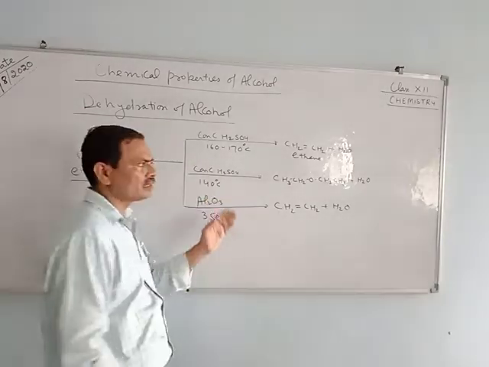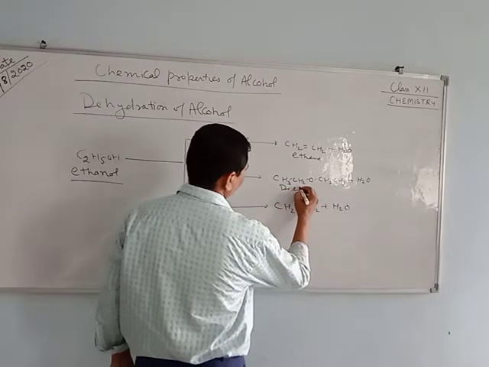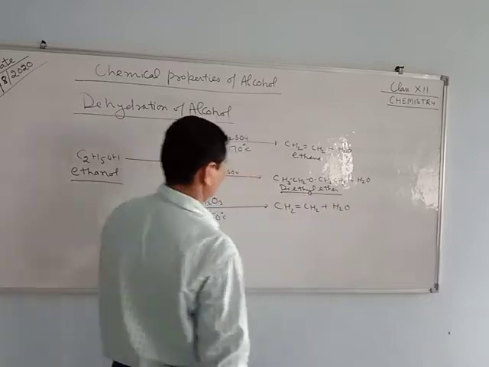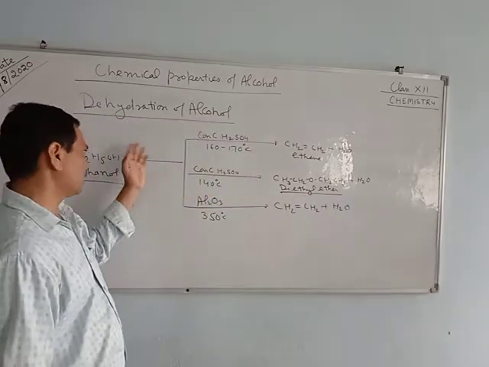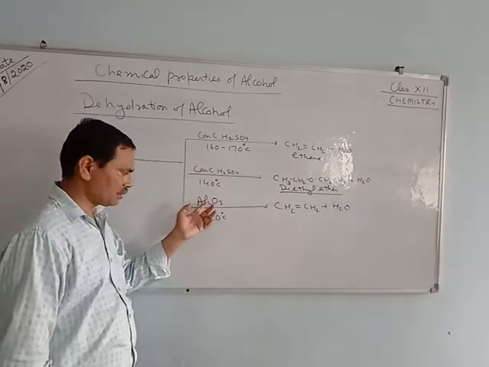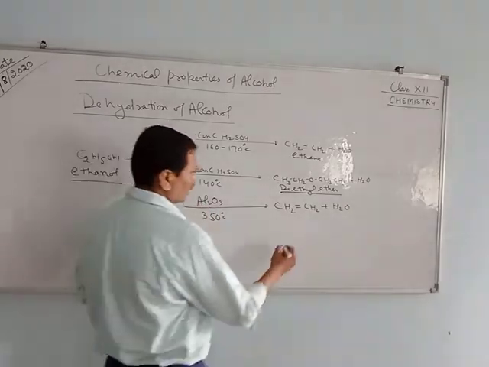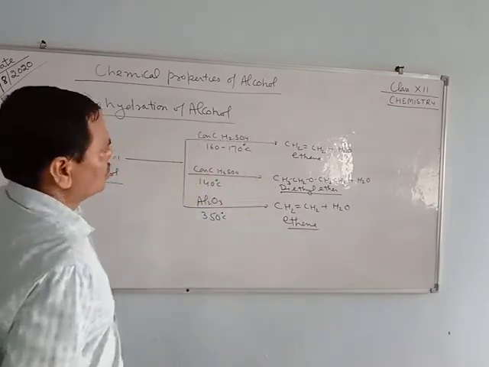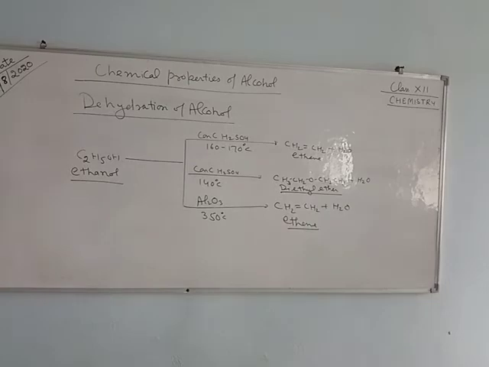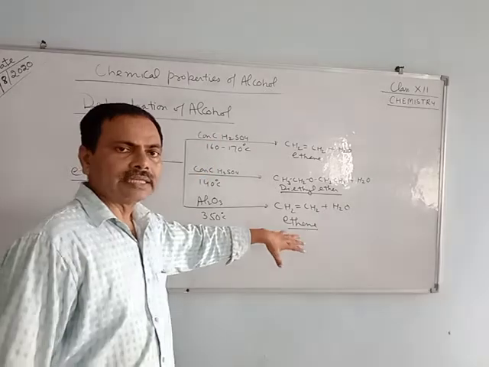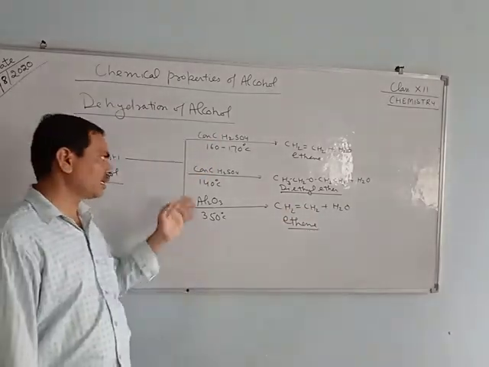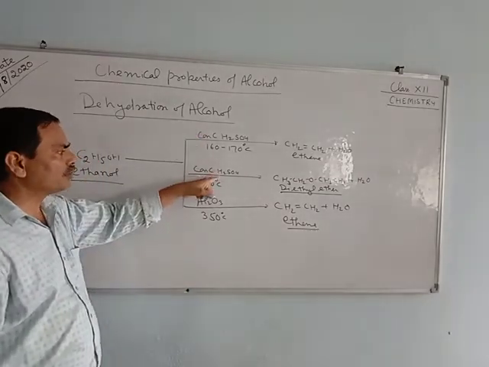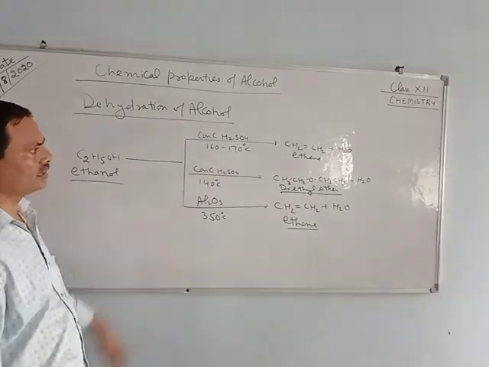At 140 degrees Celsius, we get diethyl ether. In the presence of alumina at 350 degrees Celsius, again we get ethene. In this way, on dehydration of alcohol, the products obtained depend on the temperature and the catalyst. Concentrated sulfuric acid acts as a dehydrating agent in this reaction.